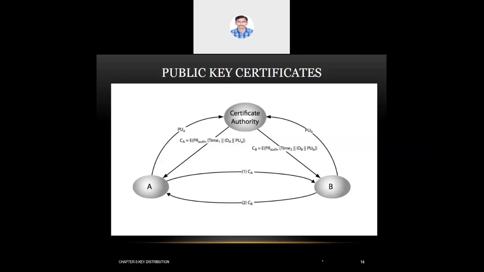By doing this, we cannot trust the public key, that whoever is sharing their public key is actually the same person. So a masquerading attack can be possible. Suppose I got a public key from the network, probably that public key is not from the same person who is claiming to be A or B.